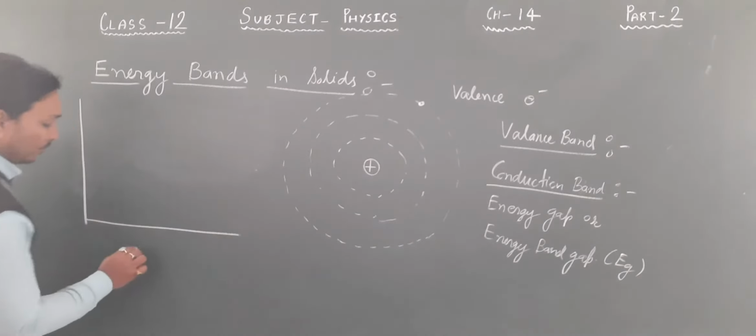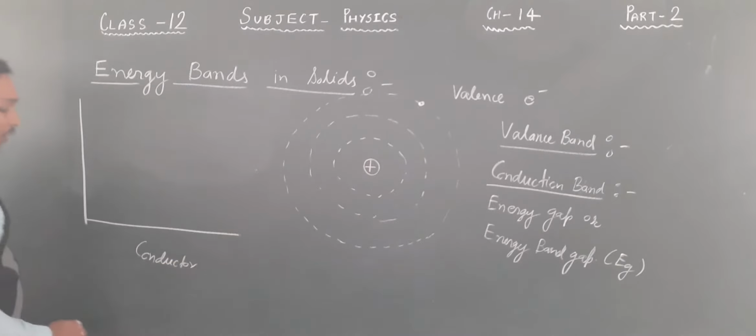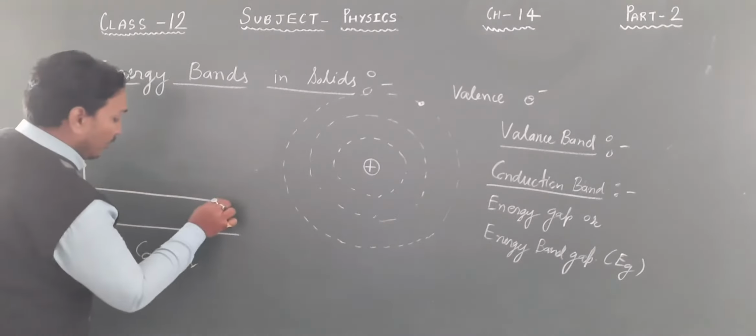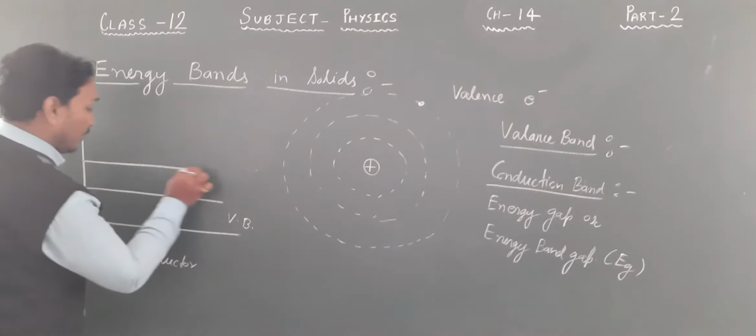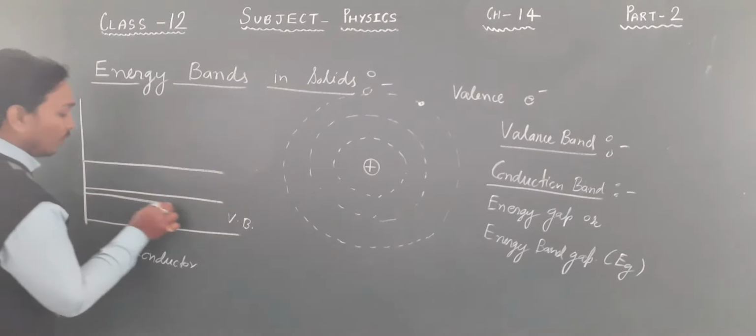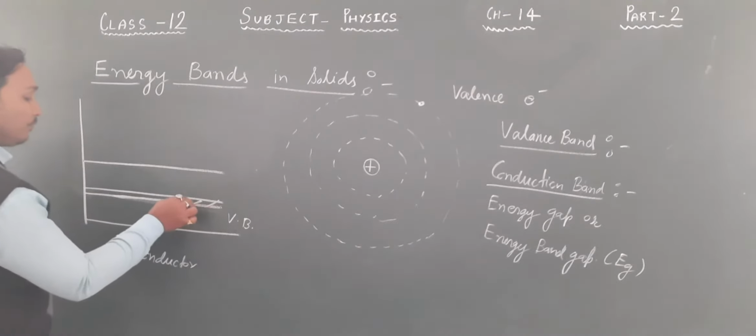For a conductor, what happens? This is your valence band and this is your conduction band, and they are overlapped.